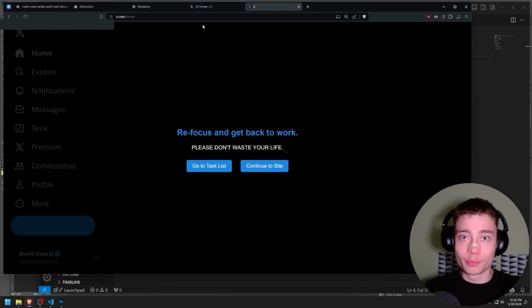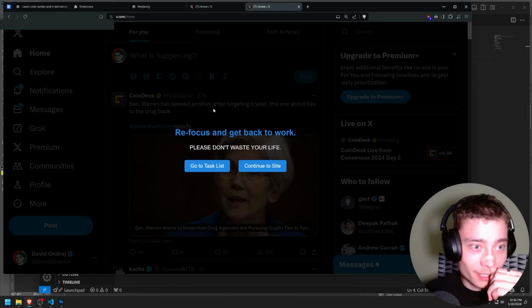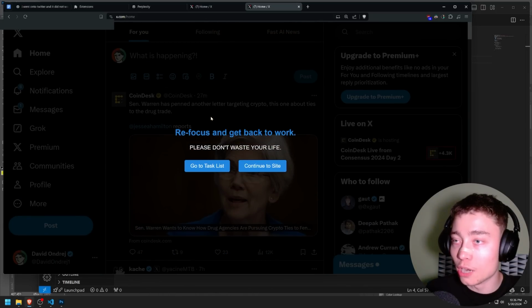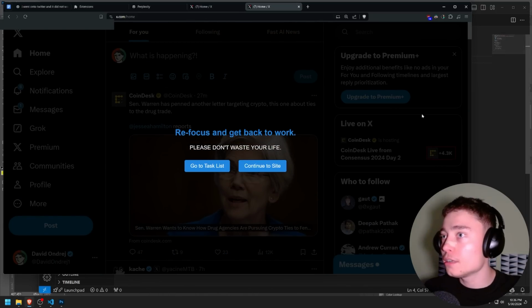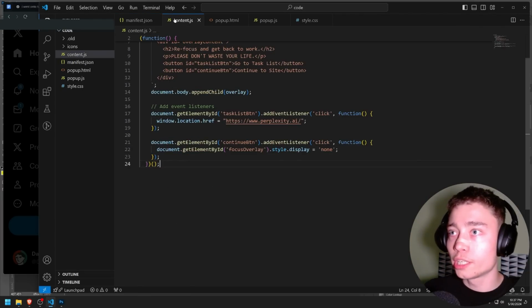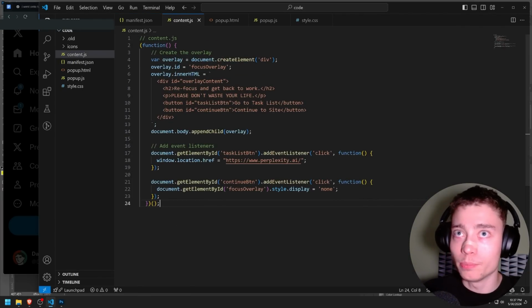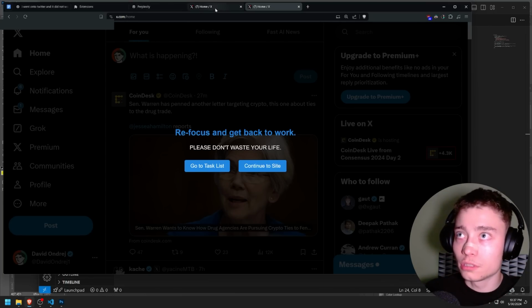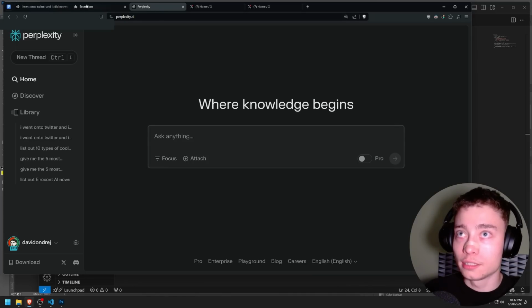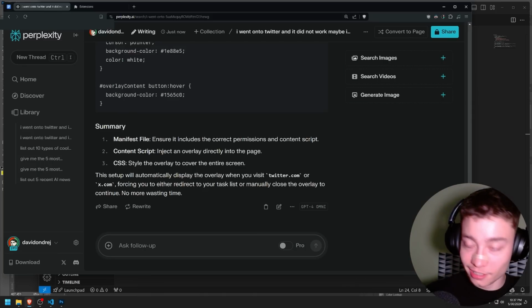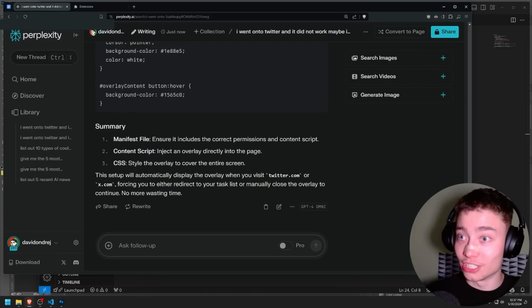Wow, obviously this is not perfect. If I were to spend more time on this, I could fix it up, but wow. Okay, maybe one last change I want to do is that instead of lowering the opacity, just make the background black, like fully black. Yeah, I'm just going to ask it. Why not? Wow, this is amazing. This is actually amazing, man. I'm going to be using this extension, like, actually.